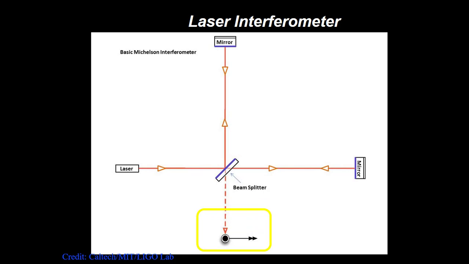The resulting beam travels to a detector that measures the brightness of the merged beam. If the brightness of the merged beam is exactly the same as the original beam, then nothing has happened. If the merged beam is brighter or dimmer than the original beam, that means that the distance that one of the split beams traveled is different than the other. And since both tunnels are designed to be exactly the same length, that must mean that something has changed the length of one of the tunnels.